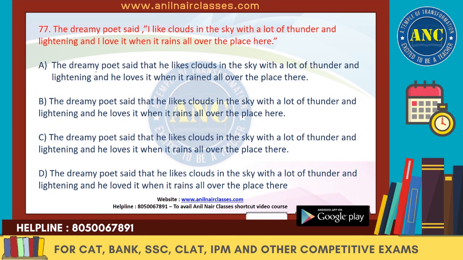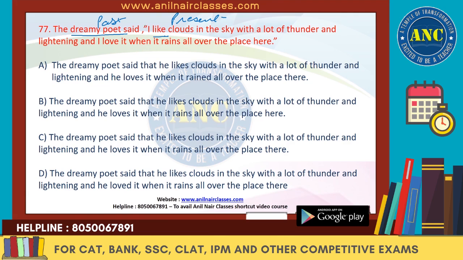Next one. The dreamy poet said, I like clouds in the sky with a lot of thunder and lightning, and I love it when it rains all over the place here. So the dreamy poet said, that is fine, that we know it is in the past. I like clouds, that means it is in the present. That means when we change to indirect speech, this should change to liked.